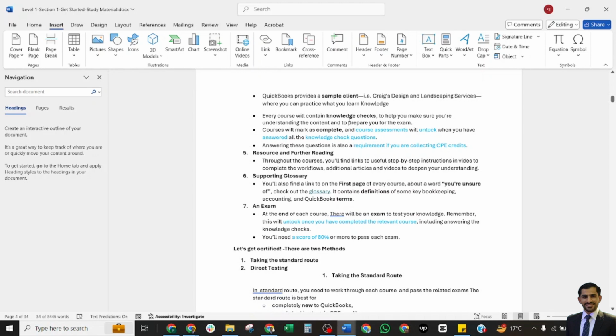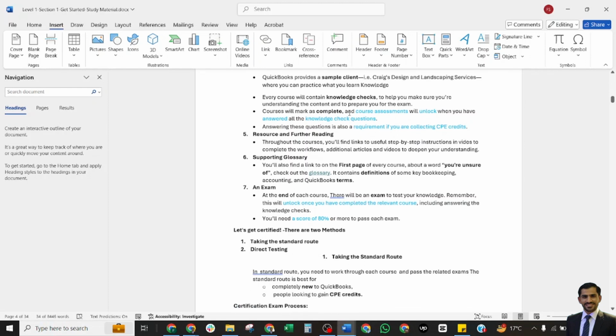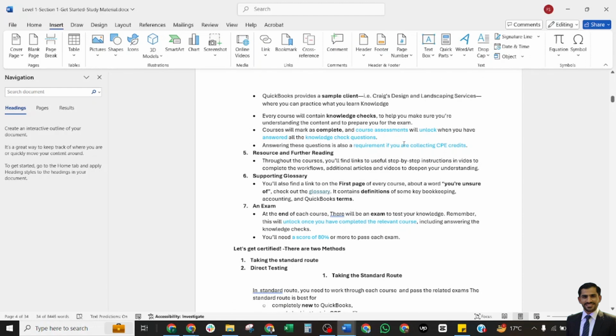Every course will contain knowledge checks to help you make sure you are understanding the content and prepare you for the exam. The course will be marked as complete and the course assessment will unlock when you have answered all the knowledge check questions. Answering these questions is also a requirement if you are collecting CPE credits. So when you are studying a lesson, you need to complete the whole lesson and also answer all the questions. Then you will be unlocked for the exam of that section.